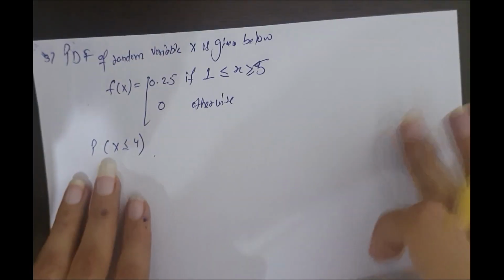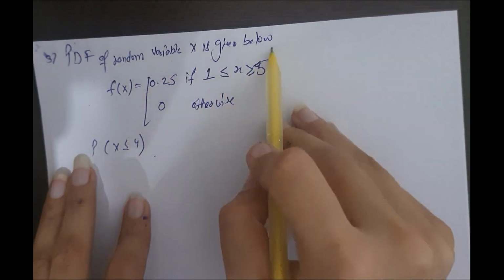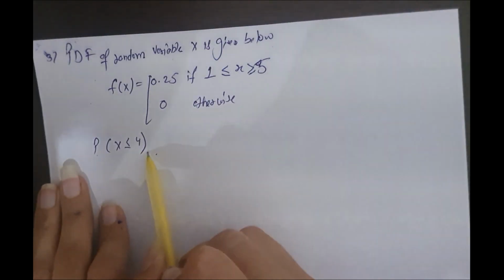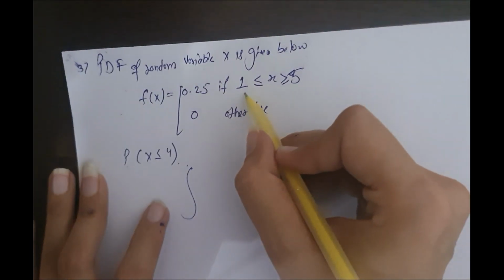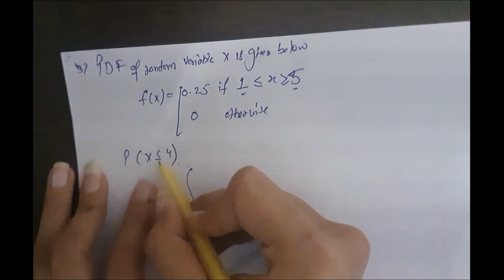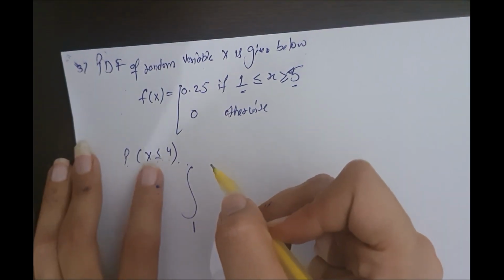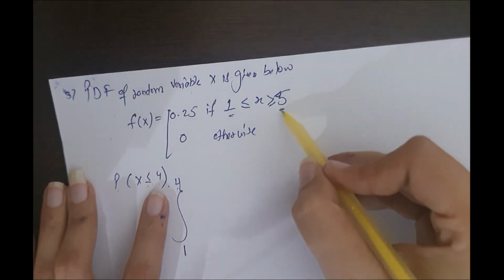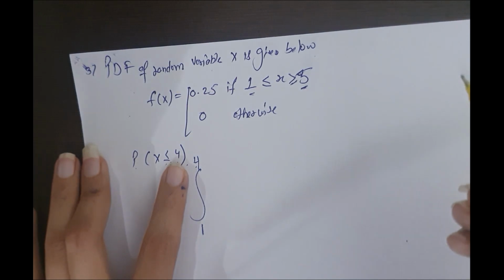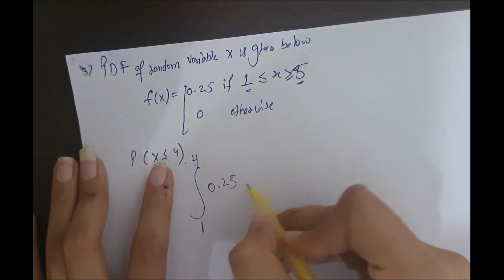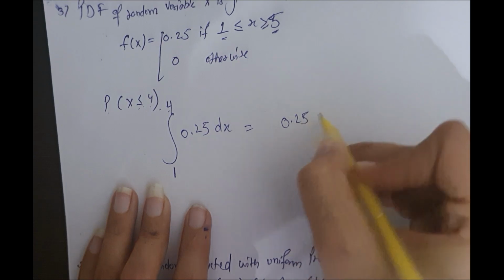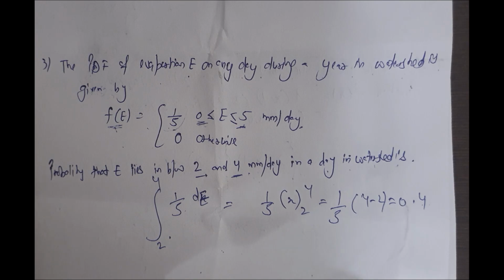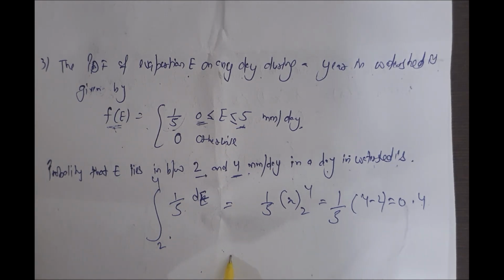Now next question. The PDF of random variable x is given by this function and we have to find the probability that x is less than or equal to 4. That is how we do it. Here this function is from 1 to 5. So from 1, here they are asking only the probability that x is less than or equal to 4. So the upper limit will be 4, because they are not asking for probability till 5. They are asking for probability till 4. The answer will come out to be this. This is not a uniform distribution question. You will tell me in the comment section which distribution function question this is.